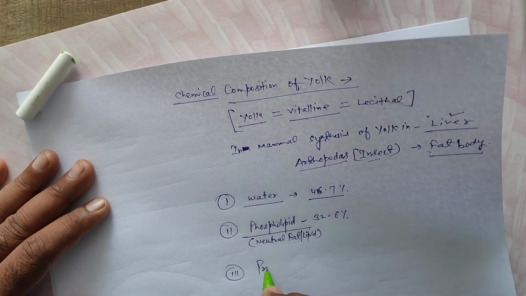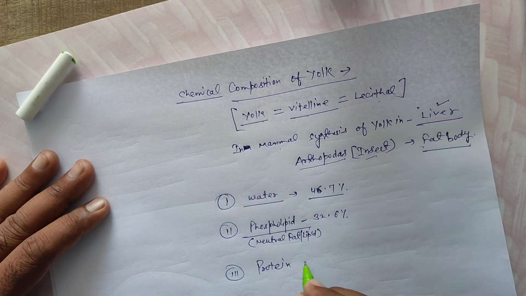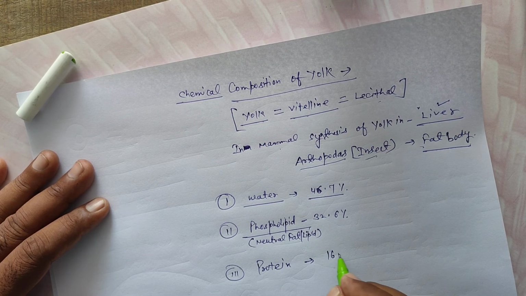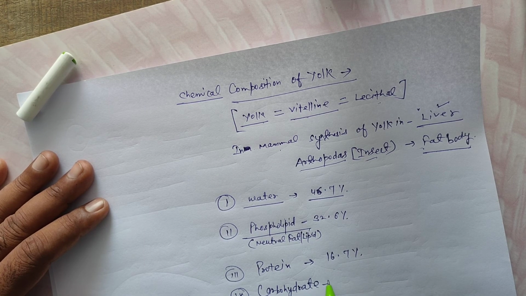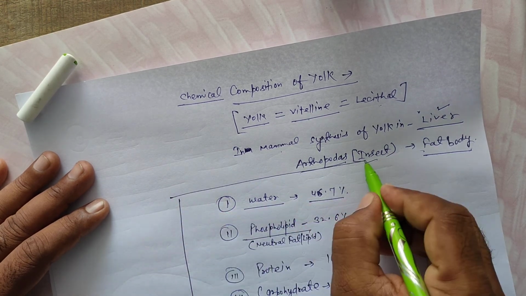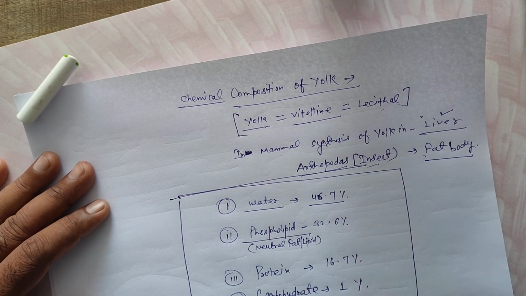Third is protein, 16.7%. Last is carbohydrate like glycogen, approximately 1%. This is the chemical composition of yolk.